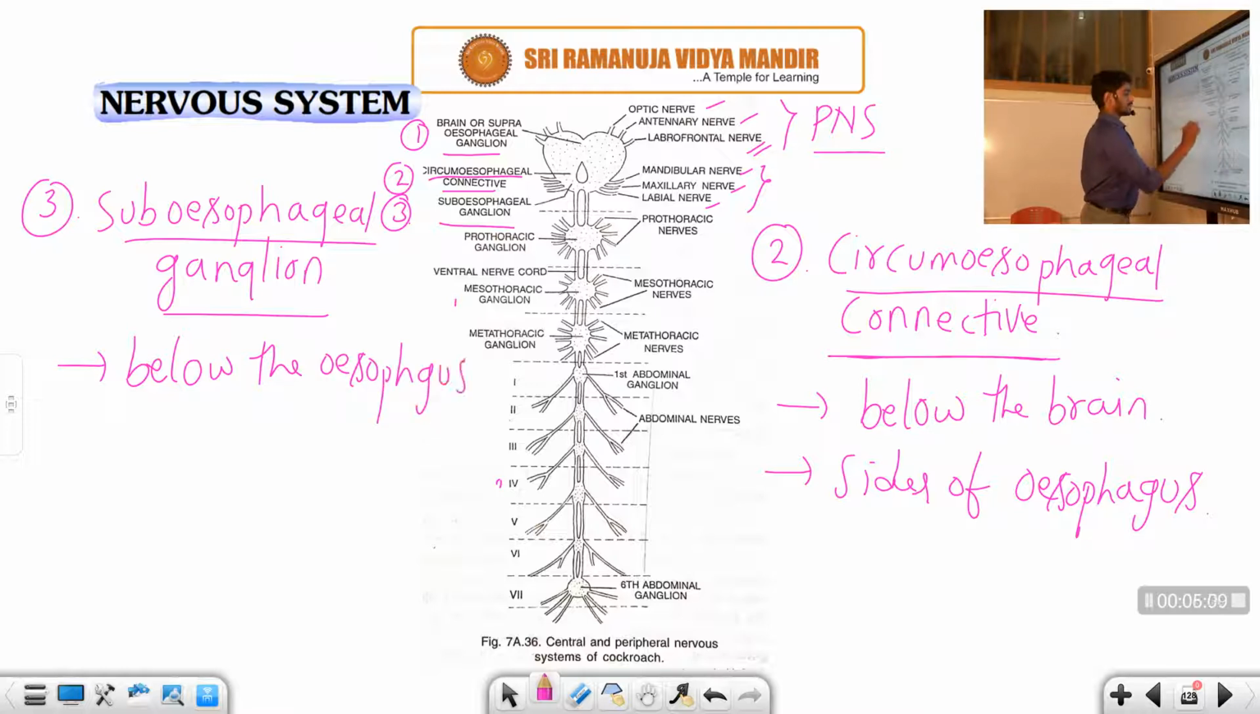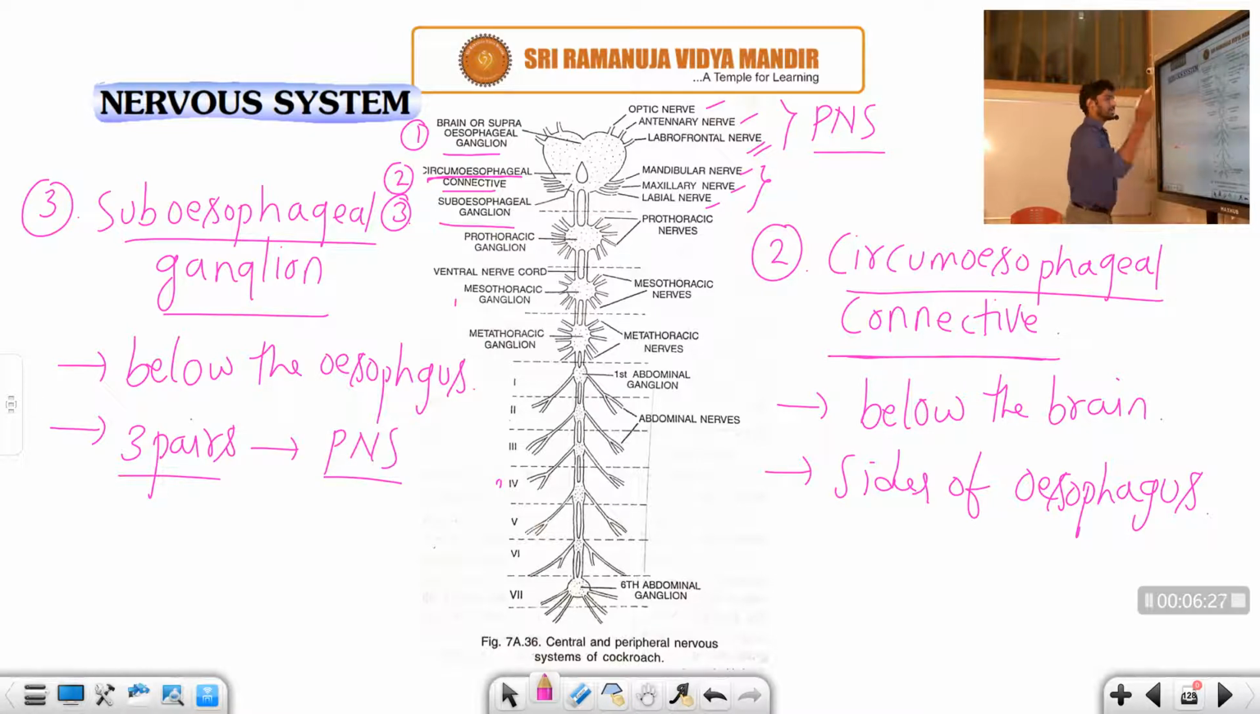Right, student? So here also it is differentiated into, what is that? It is only this part that is differentiated into three pairs of nerves, whereas in the circumesophageal connectives there is no differentiation of any nerves. So what are they, student? The three pairs are differentiated in the peripheral nervous system.